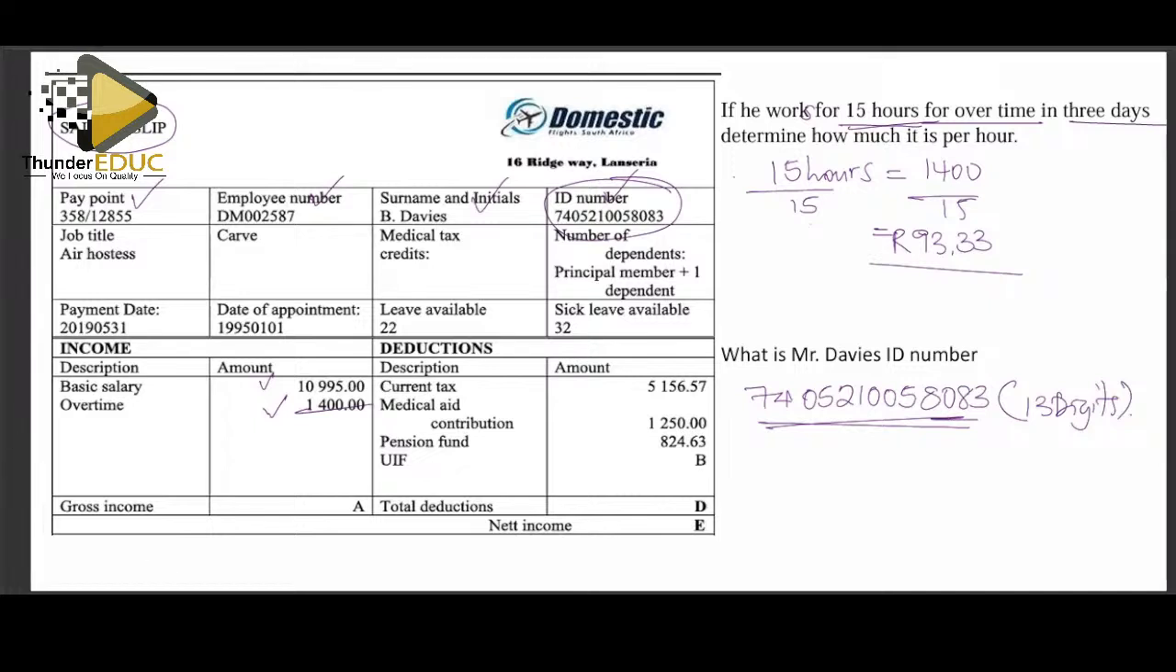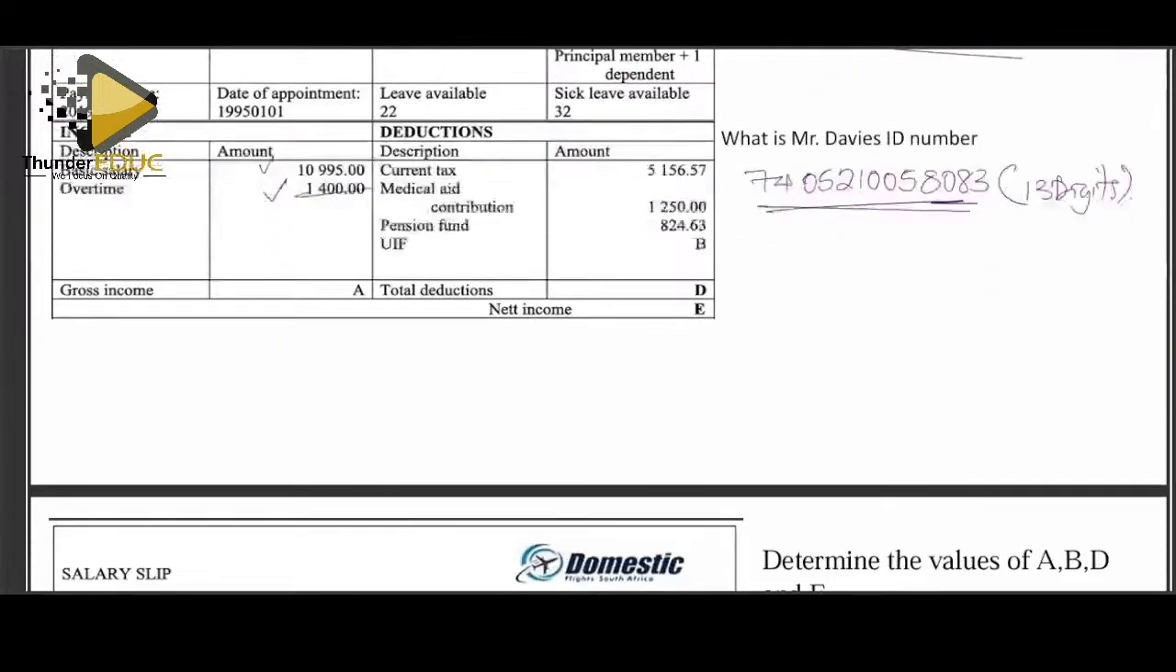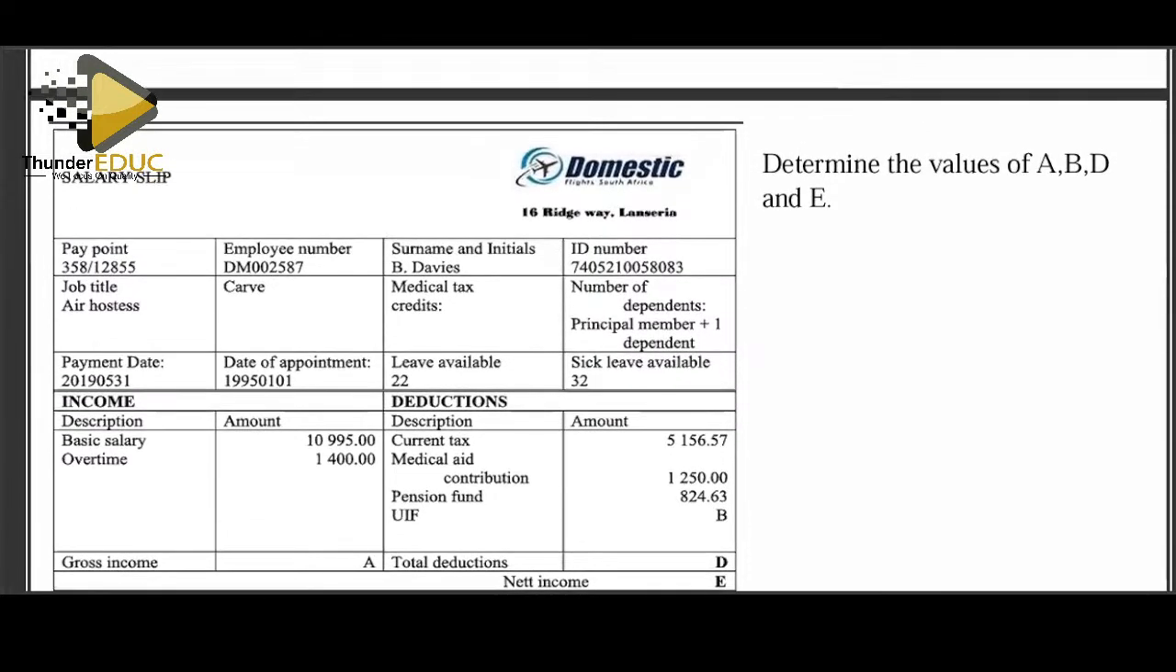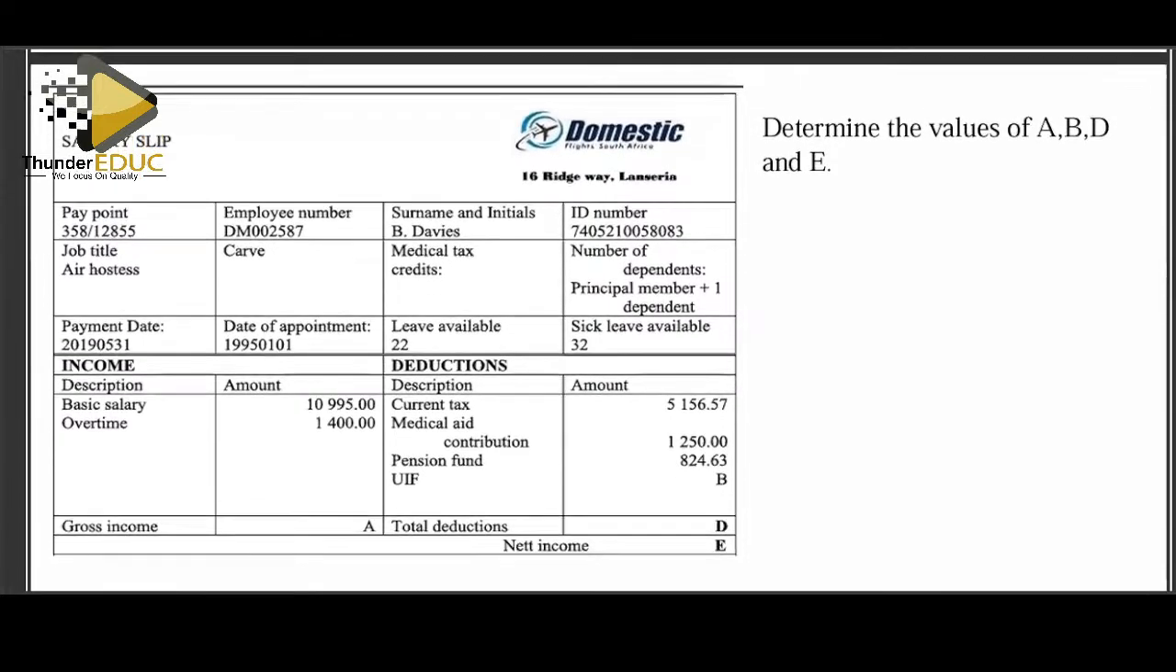Go to the next part. The next part, they want us to look for the values of A, B, D, and E. Remember, we are looking at what we call the financial documents. Now, we shall have to analyze and find out the value of A.